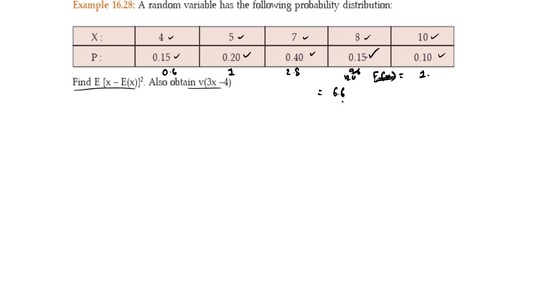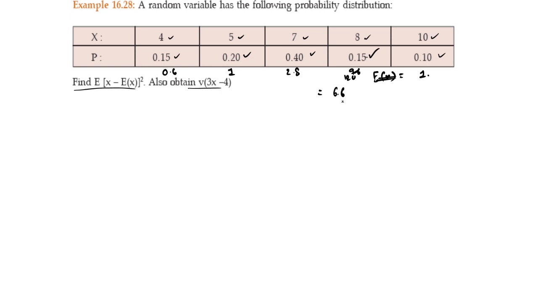It's 5.8. What is the mistake? 7 4s are 28 is 2.8. 1.2, yes. 10 into 1 is 1, yes.